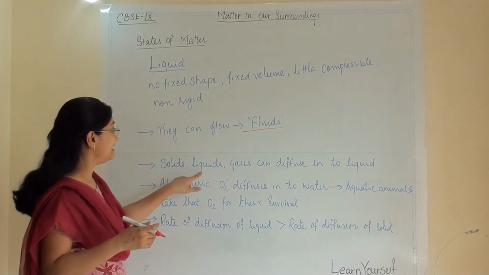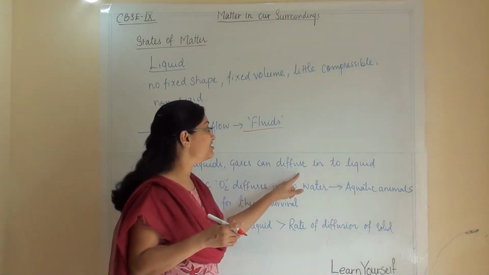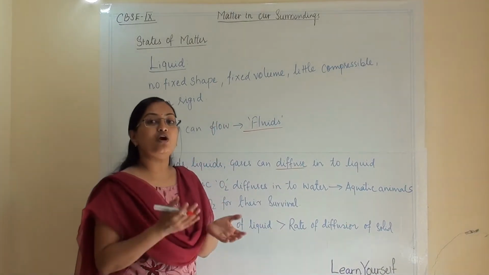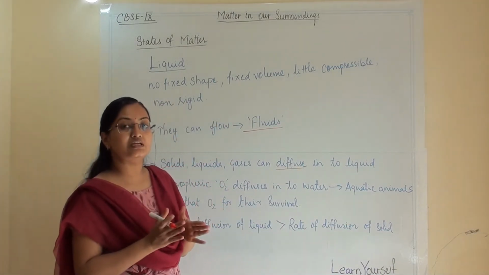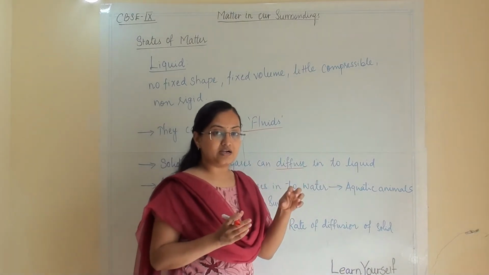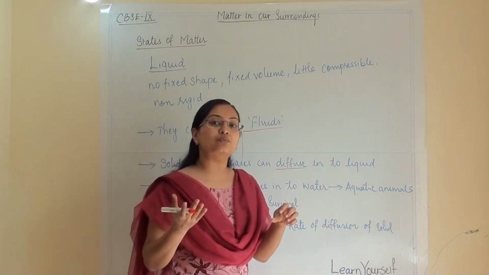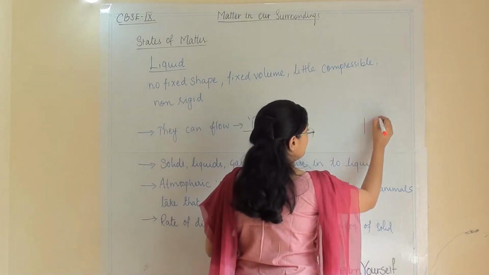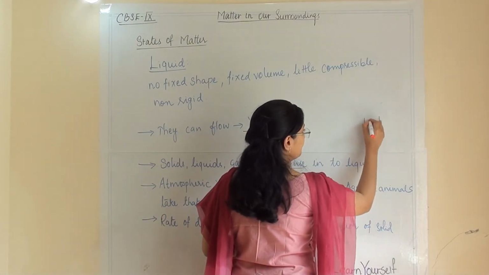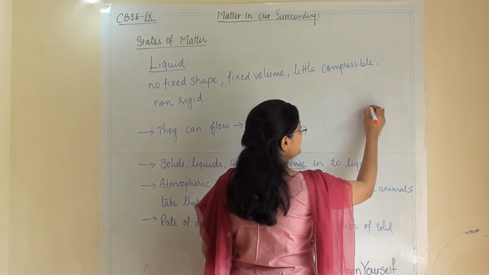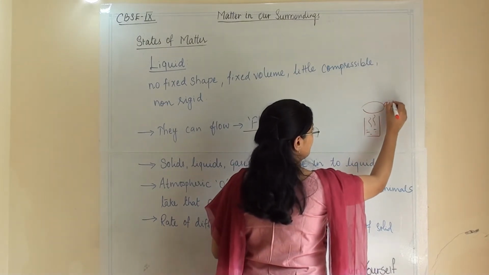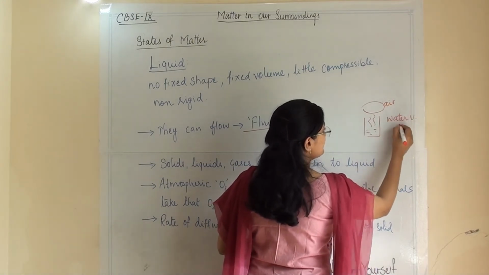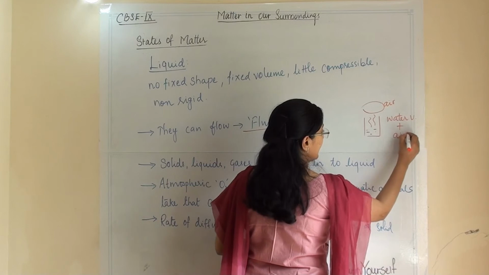Now solids, liquids and gases can diffuse into liquid. We have seen this. What is the meaning of diffusion? Diffusion is when one state's particles mix with another state's particles. That means if water is boiling, then the vapor is mixing with air. So water vapor is mixing with air.